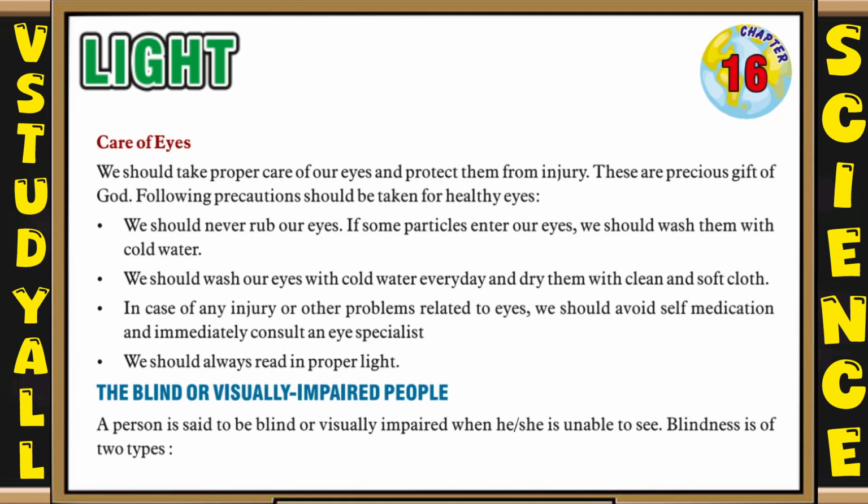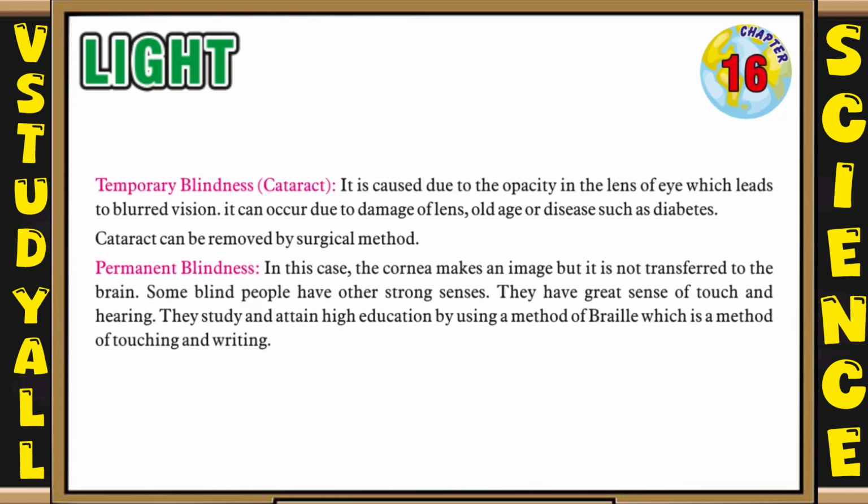So now let's see the next topic, that is blind or visually impaired people. A person is said to be blind or visually impaired when he or she is unable to see. Blindness is of two types. First is temporary blindness, which is called cataract. It is caused due to opacity in the lens of the eye, which leads to blurred vision. It can occur due to damage to the lens, old age, or disease such as diabetes. Cataract can be removed by surgical method.